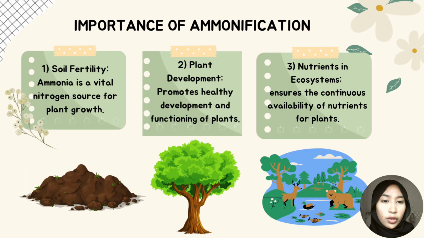Importance of ammonification. There are three of them. Number one is soil fertility. Ammonia is a vital nitrogen source for plants' growth, which leads to the second importance, which is plant development. Ammonification promotes healthy development and functioning of plants. And the third one is nutrients in the ecosystem. Ammonification will ensure the continuous availability of nutrients, which are ammonia and ammonium ion, for plants.